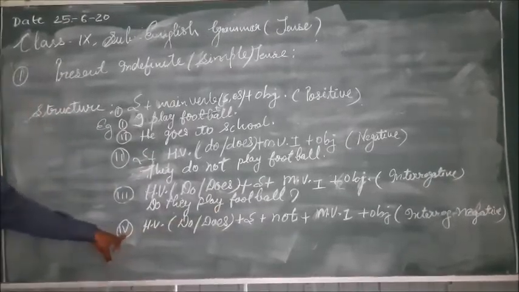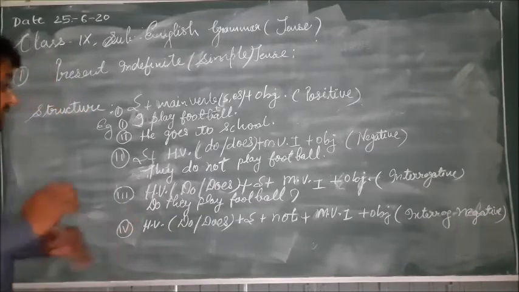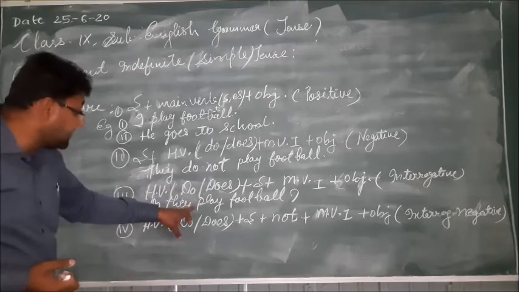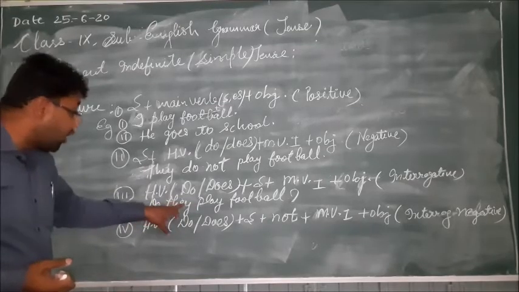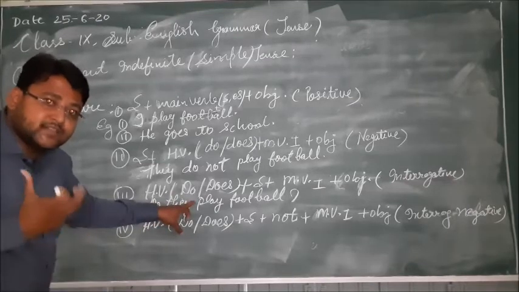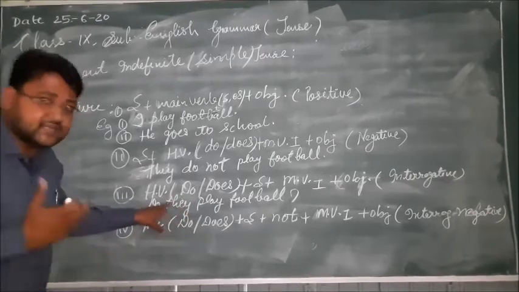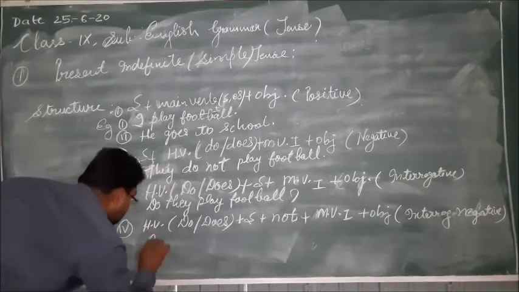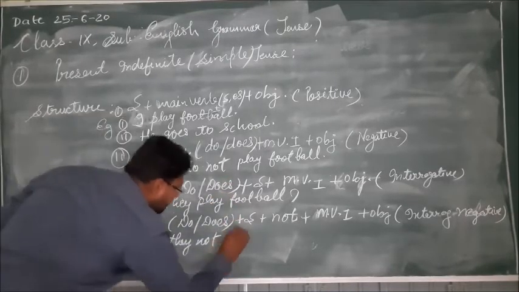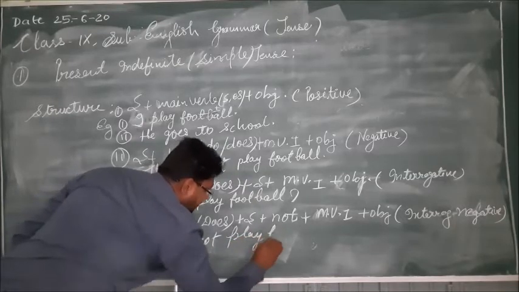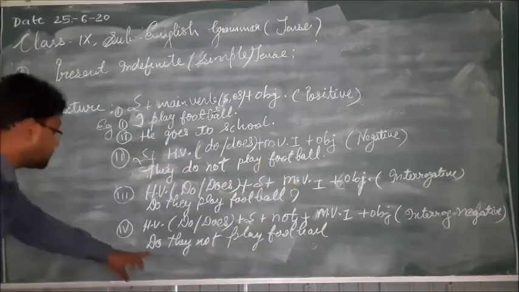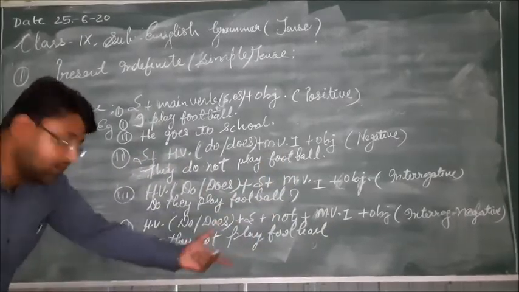And now coming to the interrogative and negative. To make interrogative negative sentences, in the interrogative sentence you apply do not after the subject. Do they not play football? Or in short you can say, don't they play football?